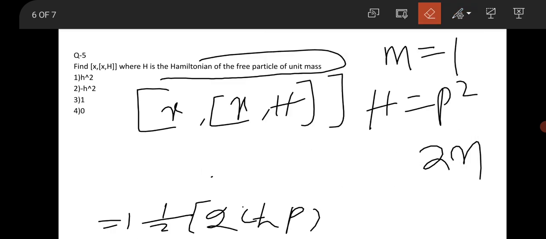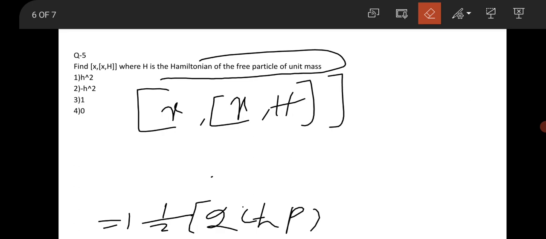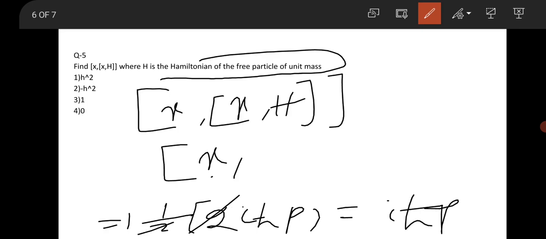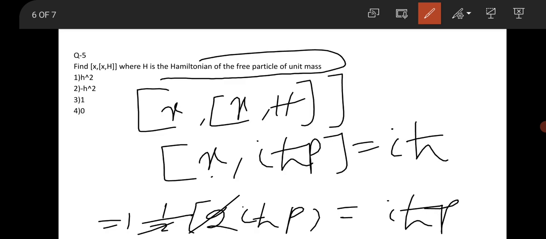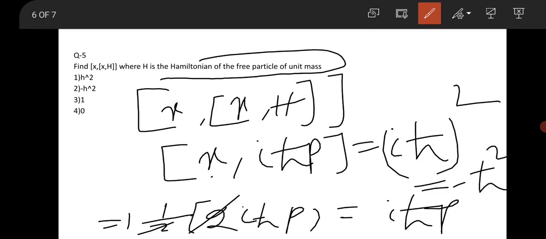Next we have to put this value and commute it with x, so it will be x commutation with this, 2 is cancelled, so it will be iħp. So now there is a commutation between x and iħp. So it will be iħ times the commutation of x, p, which is again iħ. So it will be i squared ħ squared, that is minus ħ squared. So the correct option to the answer will be minus ħ squared. So option 2 will be the correct answer to the question.